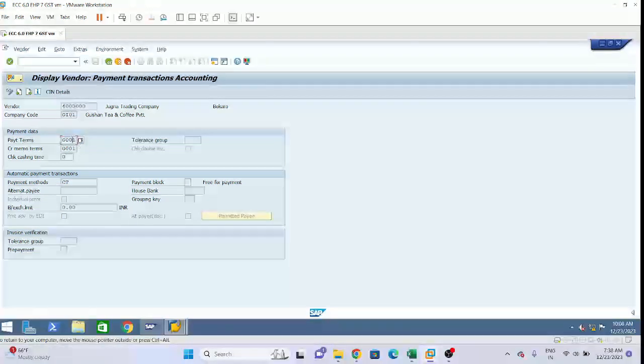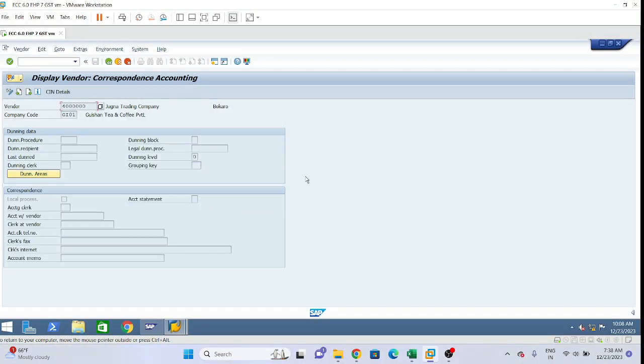So what payment terms do we want to select? What is the credit memo payment terms we want to select? What is the payment method we want to select? C or T? C means check, T means bank transfer. So all these details we need to select or give here. Okay, click enter. Here it is dunning related.